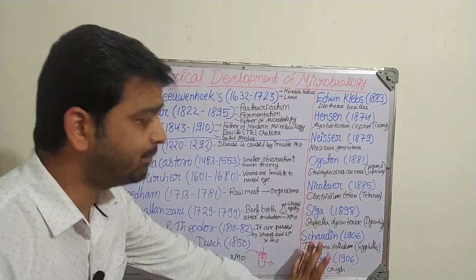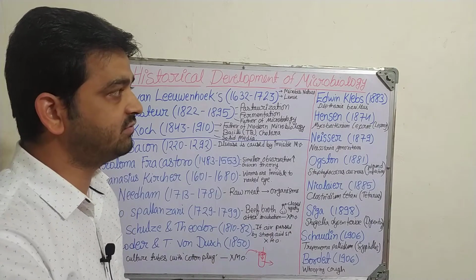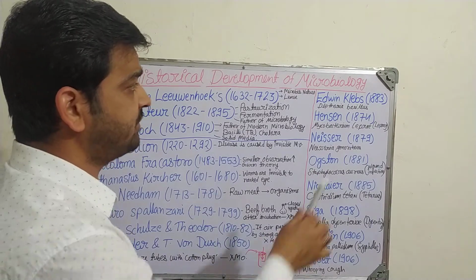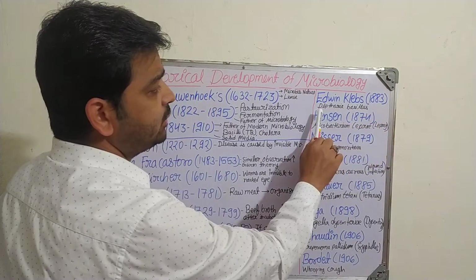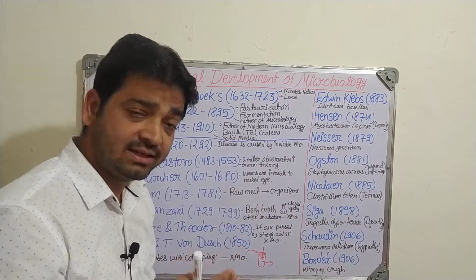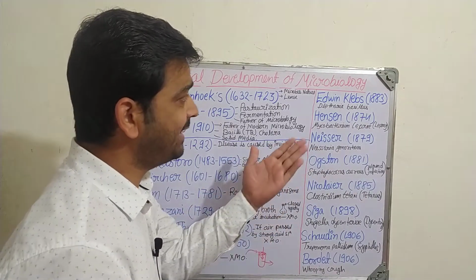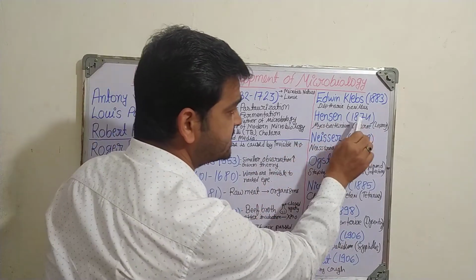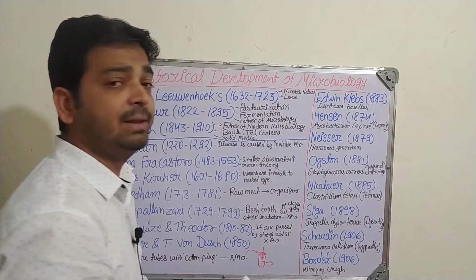Coming to pharmaceutical microbiology, contributions by different scientists and their discoveries. The first name under this is Edwin Klebs, 1883. He discovered the diphtheria bacillus, which causes diphtheria. Then Hansen, 1874, told about Mycobacterium leprae, which causes leprosy.